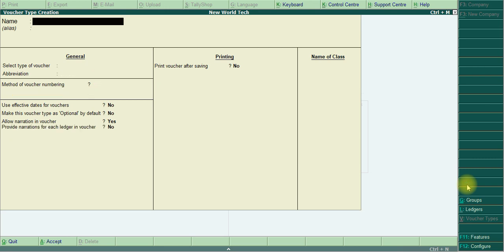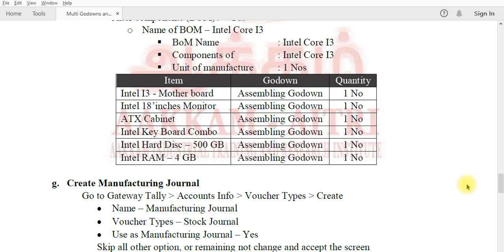Clearly you understand or not? Yes, understand.